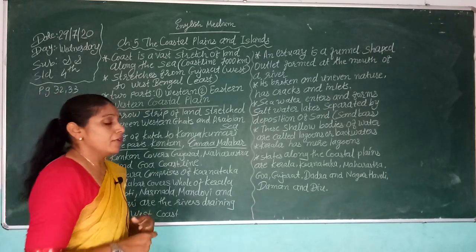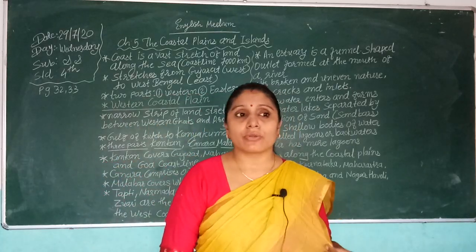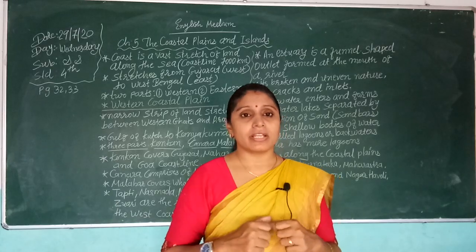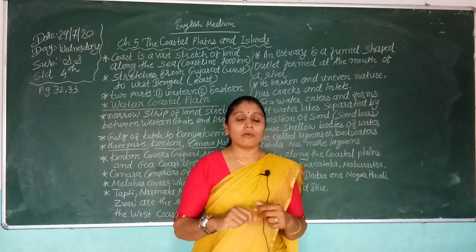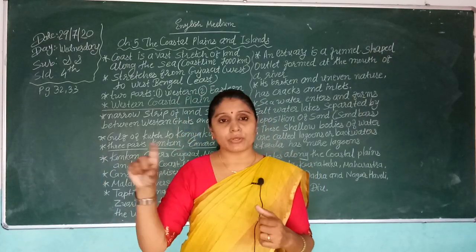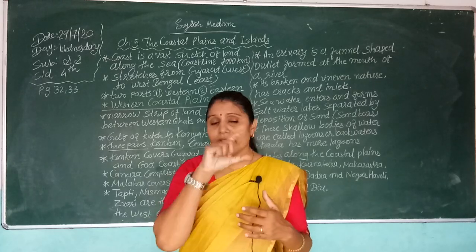We already learned in a previous chapter that the features of our country are divided into 5 parts. The first we learned is the Himalayan range. The second is the fertile plain area.